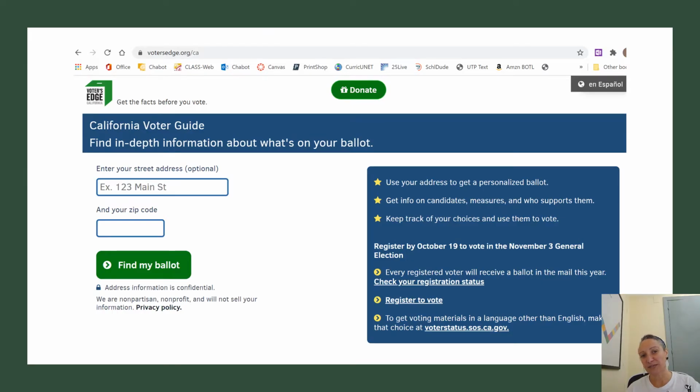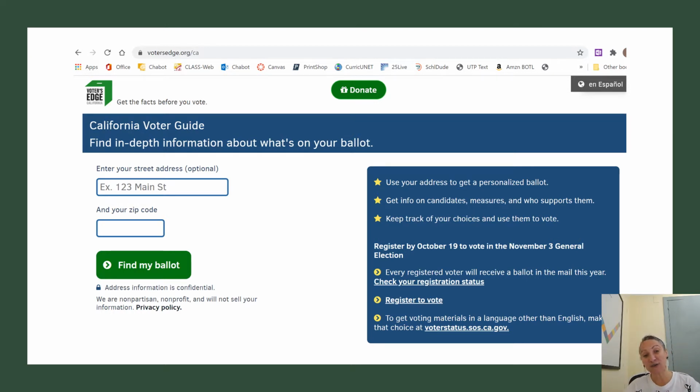One of the resources that's up on the Chabot Votes website under Why Voting Matters is Voter's Edge. Voter's Edge is an excellent resource. What you'll do when you go onto Voter's Edge is you'll type in your address, and it will give you personalized information about your ballot in terms of not just who's running for president, but who's running for Congress in your area, who's running for city and local offices in your area, who's running for California State Senate, who's running for California State Assembly, who's running for mayor, who's running for city council.